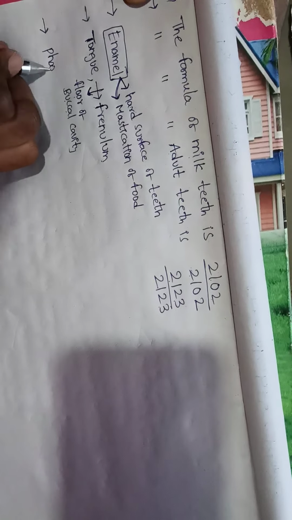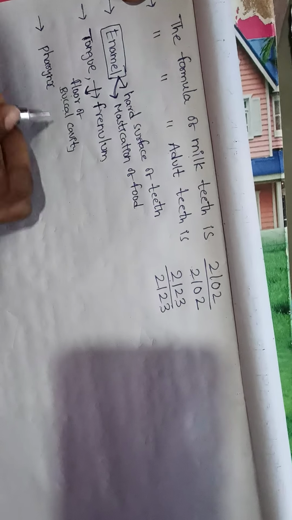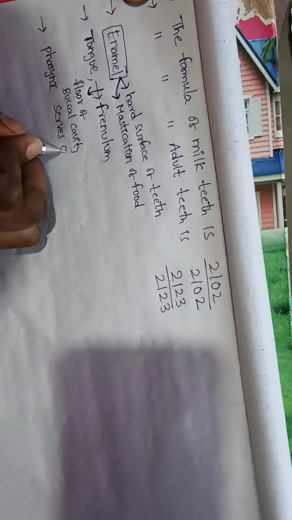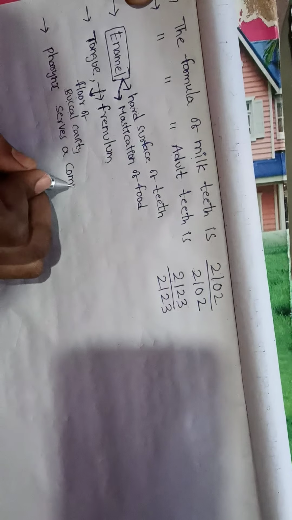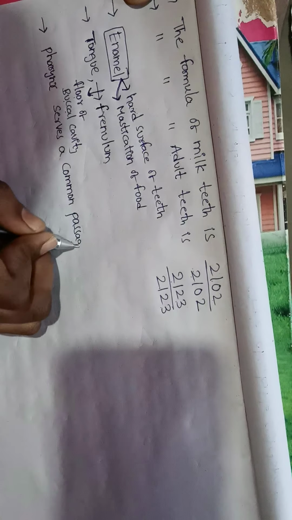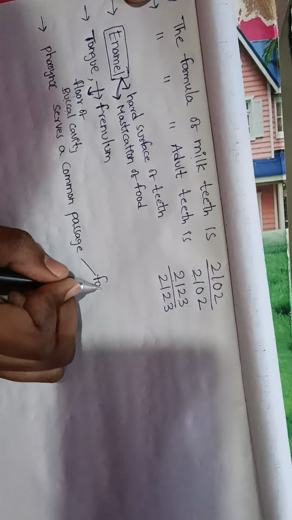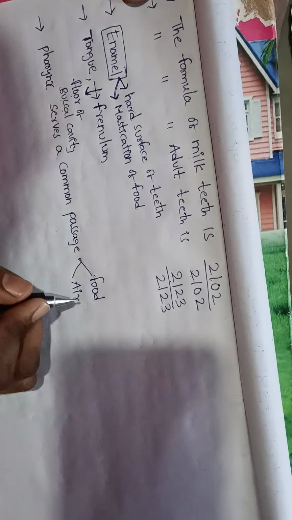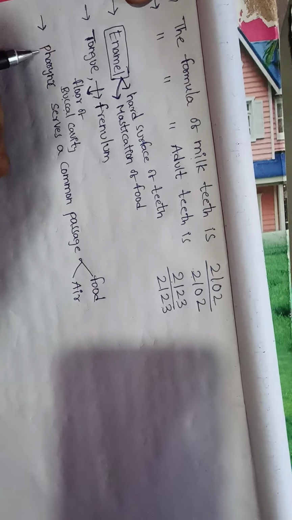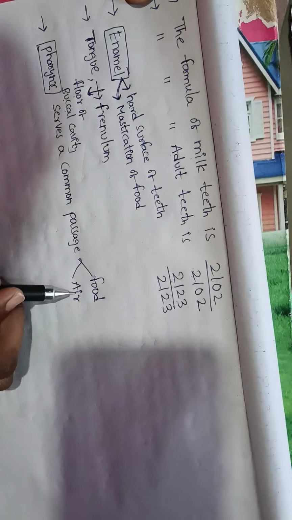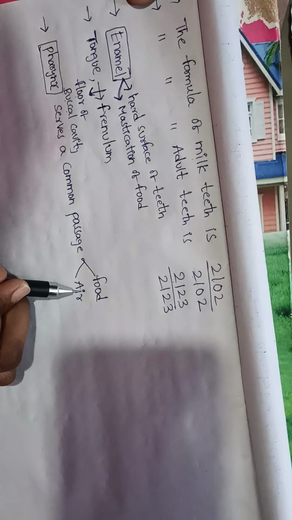Pharynx. Pharynx serves as a common passage for both food and air.